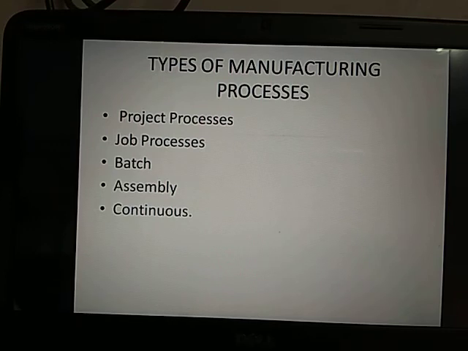The project processes are meant for those processes where you are going to convert the given raw material into a very big product that you cannot move at all. As far as numbers are concerned, very minimal production would be there, in terms of ones and twos. The best example is the construction of flyovers.